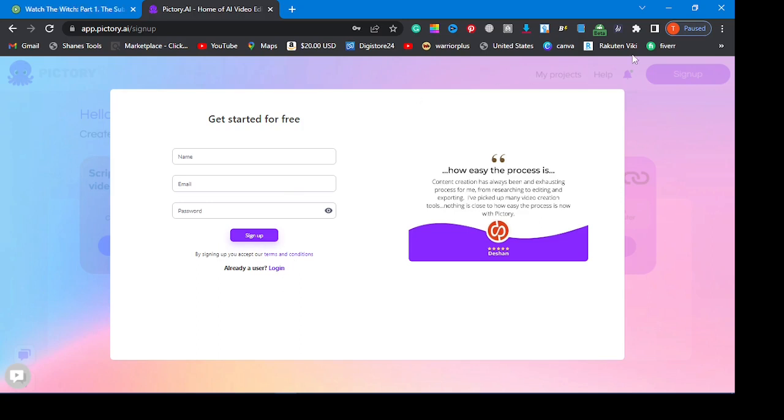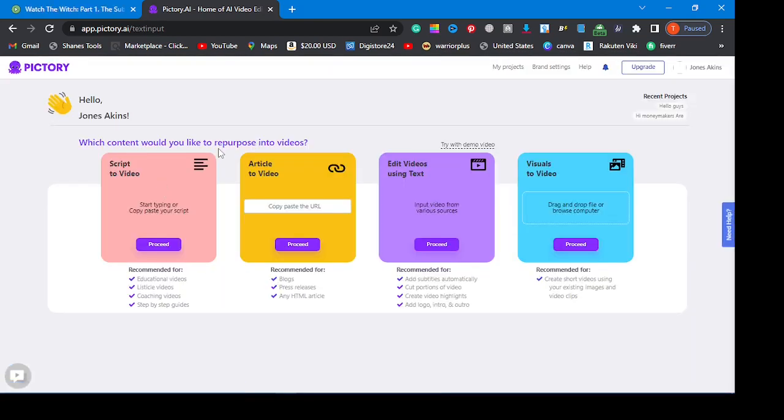So let me log in right now. I already have an account on this, so I'm just going to log in. Here we are. Once you log in, you're going to end up here. You can see Pictory. This is their home page. So how do you do this? You can see their pictures right here.